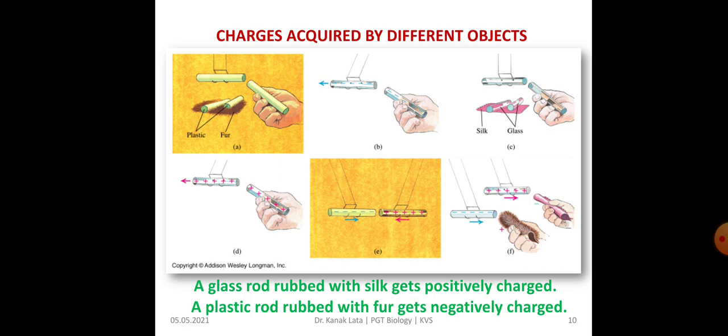In the given figure, you may observe different objects acquiring charges. When a glass rod is rubbed with silk cloth, then it gets positive charge, and when a plastic rod is rubbed with fur, then it gets negatively charged.